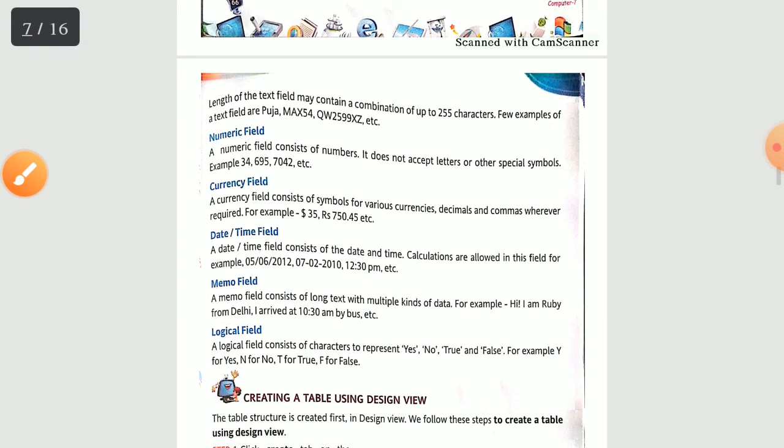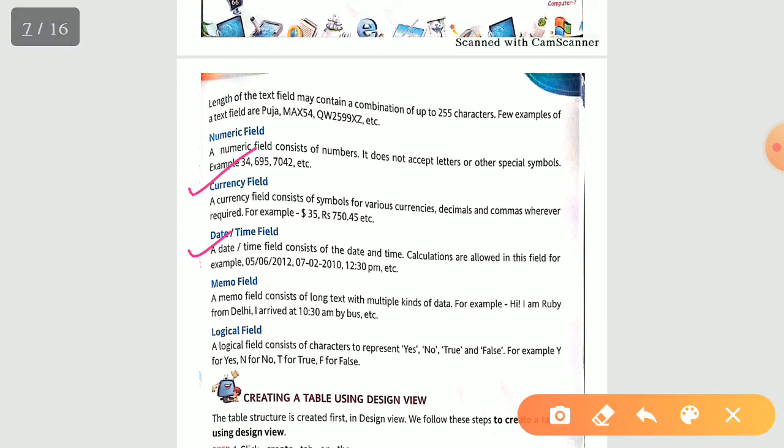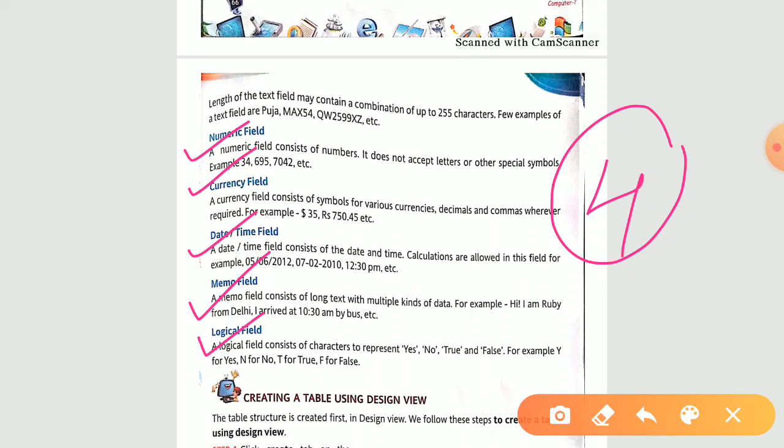Now firstly the heading, text field. Start writing from the first line till "calculation". Then second heading, numeric field. Start writing from numeric field till "special symbol". For the third, currency field, complete. Date time field, memo field, logical field, all the things complete. Numeric field also you write down complete. Only for the first one, text field, two lines you write down. This is your fourth answer of the long answer question.